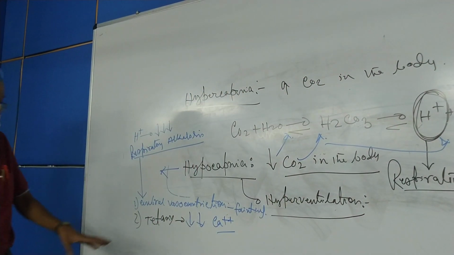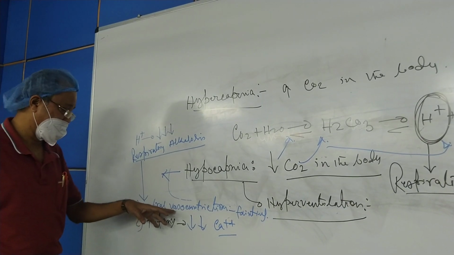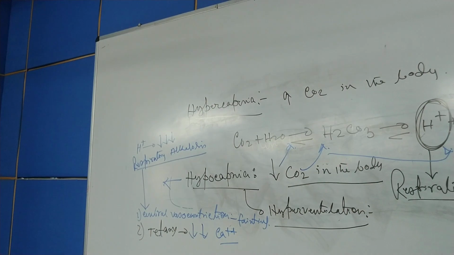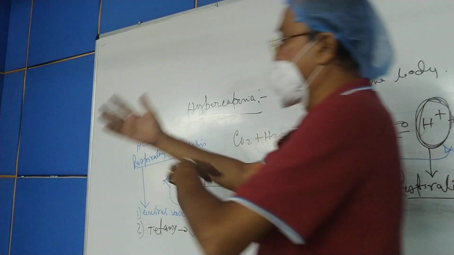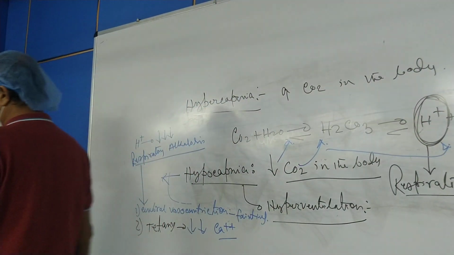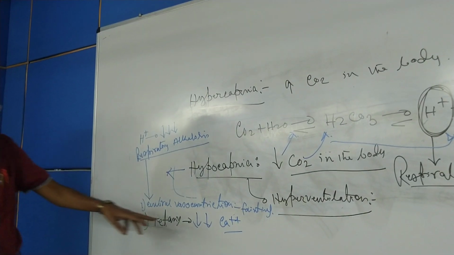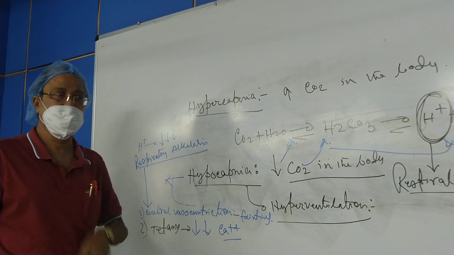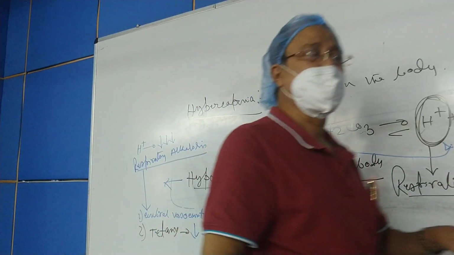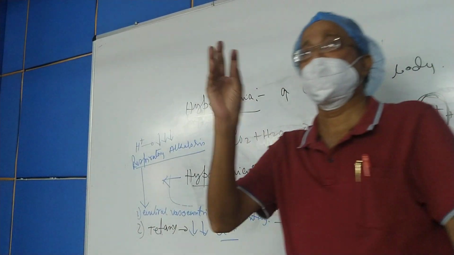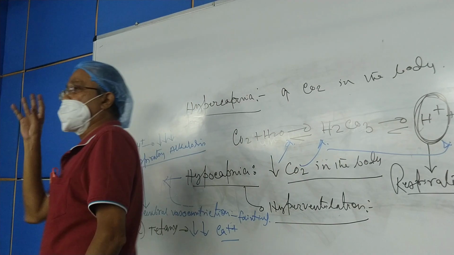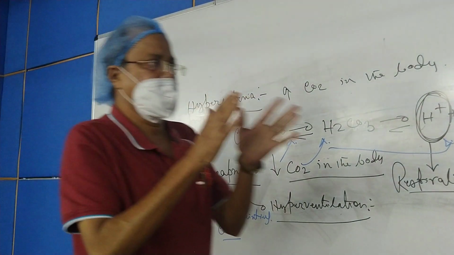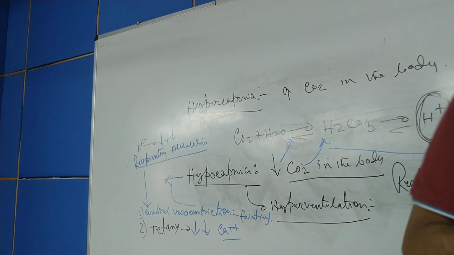Why? Because alkalosis causes much more calcium to form compounds in the blood, leading to reduction of free ionic calcium. Calcium exists in blood in two forms: one is compound calcium, another is free ionic calcium, in almost equal amounts, 50% each.